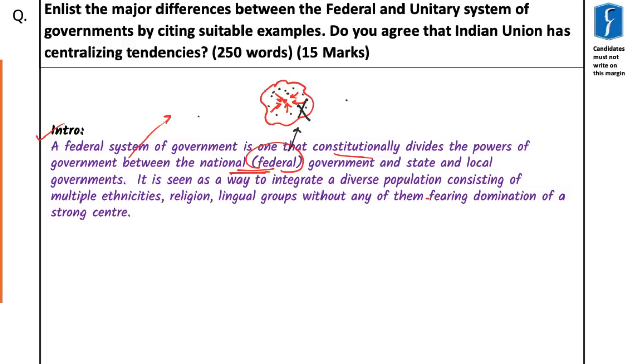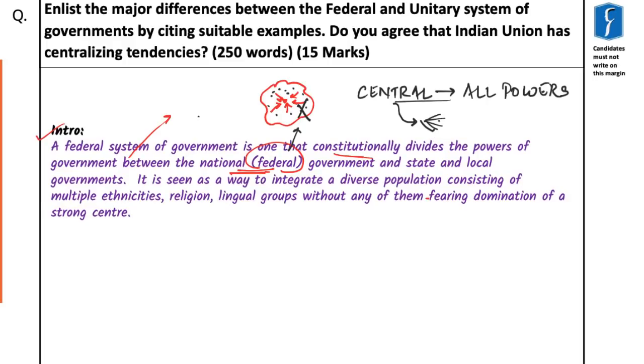To give you an example, let's say in case of India, central government has all the powers. It can legislate on any matter, it can give out any executive order. But for the matter of convenience, central government says that all the state governments will have these powers.